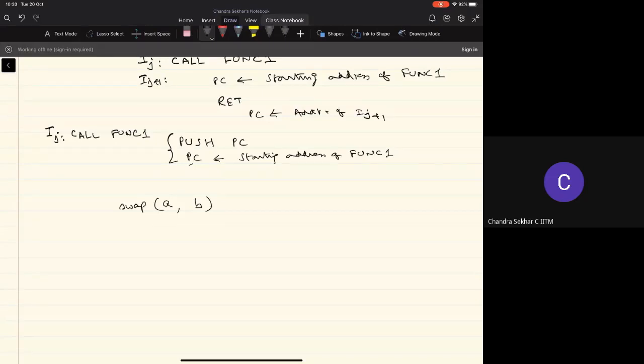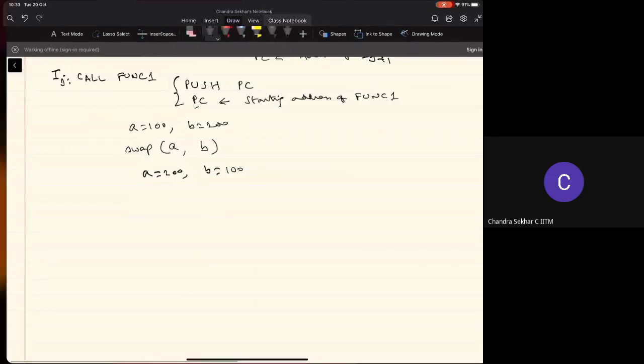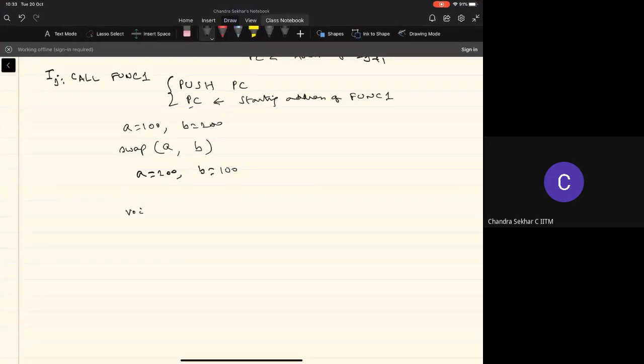So whenever I want to perform this swap operation on a and b, if before the function call a equals, let's say, 100 and b equals 200, after this function is executed, I want a to have the value 200 and b to be 100. So this is the simple swap operation where I just want to interchange the values of the two variables that are being passed on to the function. Okay, so how do I define this swap function? There are a number of ways to do that, but let's look at one way of doing that.